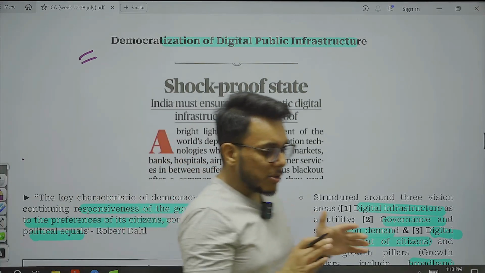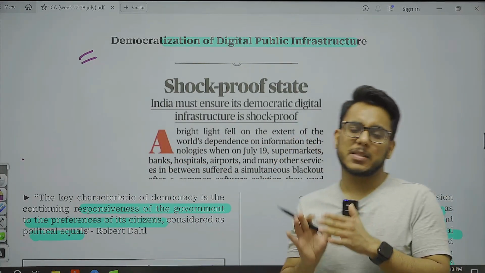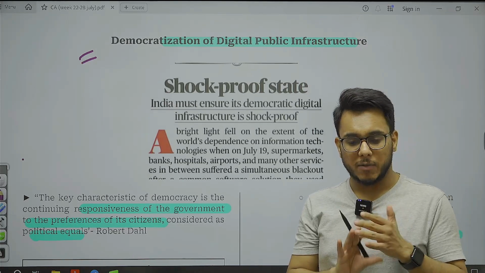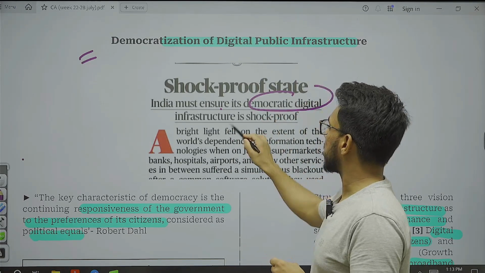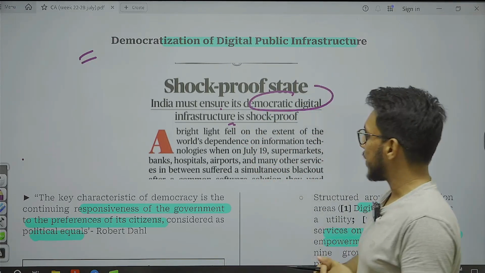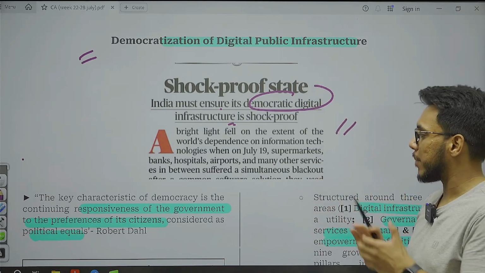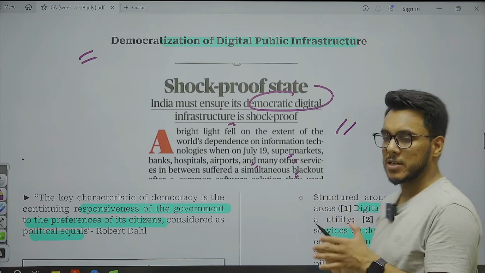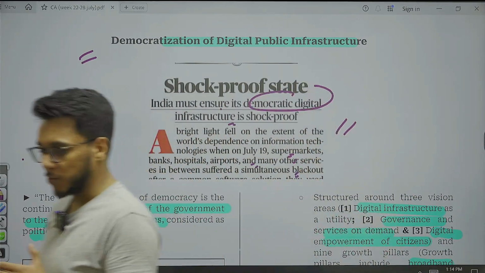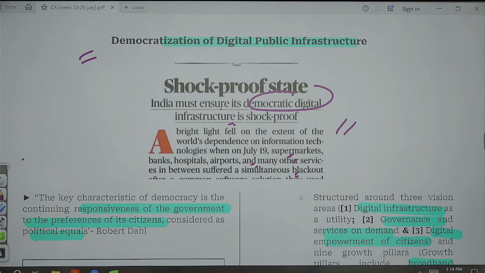There are certain key concepts that I'm going to use from this article for our examination. India must ensure democratic digital infrastructure is shock-proof. Recently, supermarkets, banks, hospitals, airports, many of their servers faced a blackout. Many of the servers were not working because of a glitch that came recently in Microsoft's operating systems. There are certain key concepts that you need to understand here. Let's discuss them one by one.